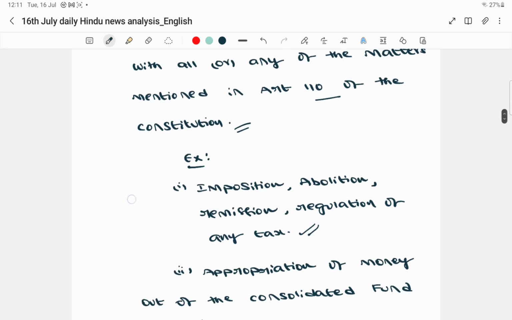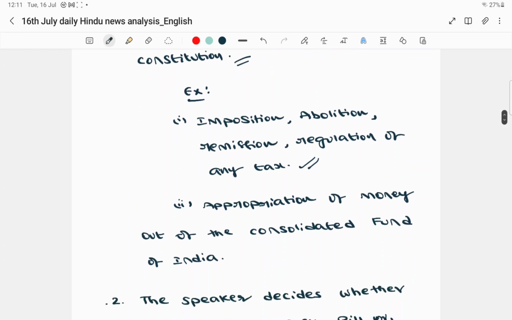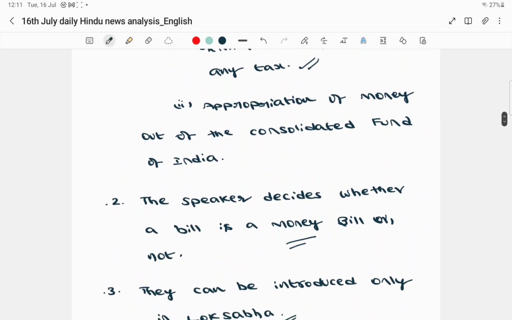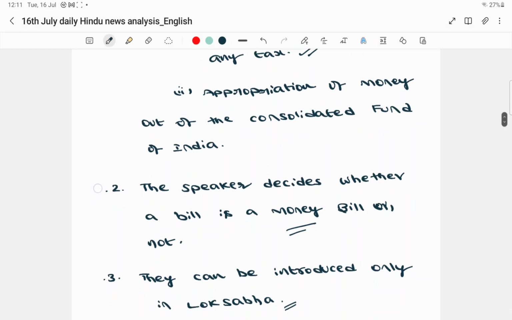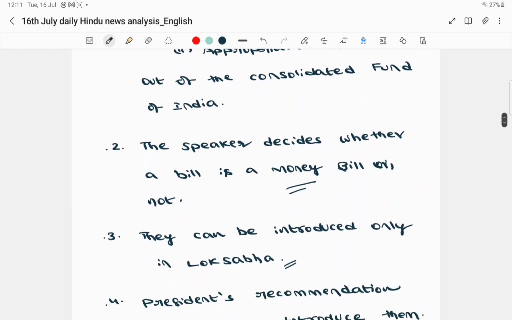An example of a money bill can be anything associated with taxation related matters. It can be associated with appropriating funds from the Consolidated Fund of India. And then the second point is, who has the power to certify that this particular bill is a money bill? Yes, it is the Speaker of Lok Sabha. So the Speaker of Lok Sabha decides whether a particular bill is a money bill or not. Then can it be introduced in Rajya Sabha? No, it cannot be introduced in Rajya Sabha. It can only be introduced in Lok Sabha, that is the House of the People.